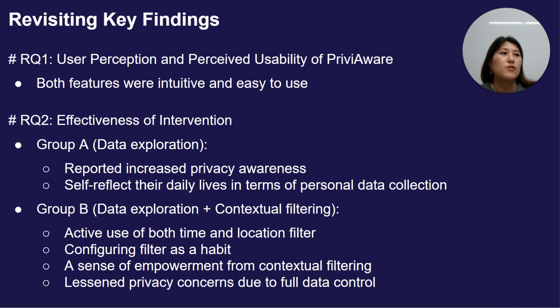In terms of user perception and perceived usability of the system, participants reported that both features were intuitive and easy to use. In terms of system effectiveness, Group A reported increased privacy awareness and leveraged the feature to self-reflect on their daily lives in terms of personal data collection. Group B, with contextual filtering added, mostly reported active use of both time and location filters, which became a daily habit. With a contextual filter, they also reported a sense of empowerment as they perceived that the feature had granted them full control over their personal data. Participants also reported lessened privacy concerns due to such full data control.